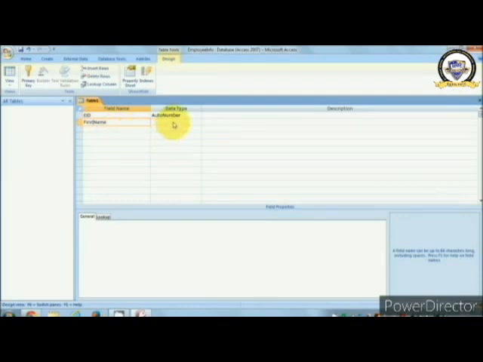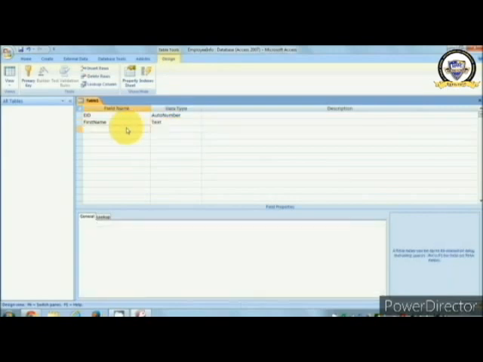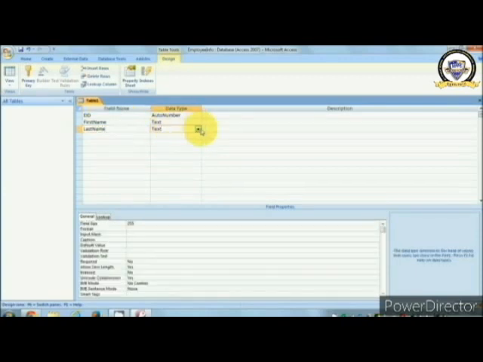It should be the text data type, because a name should be written in textual format. First names are strings. We are aware of that. So this will be our text data type. Now the last name will also be text, because it is also a string value.